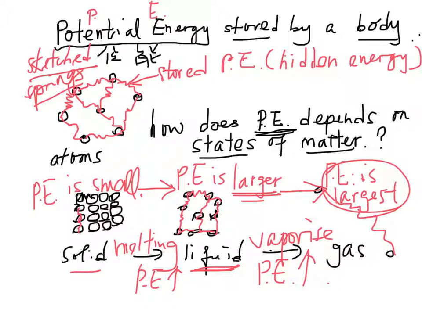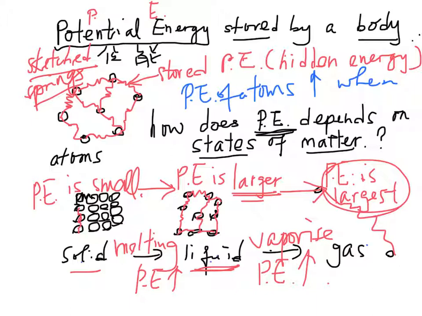In this case, you will see that the potential energy stored by atoms increases when the substance changes state from solid to liquid and from liquid to gas.